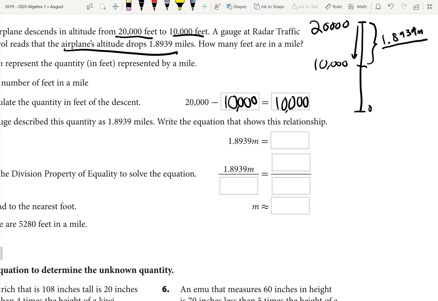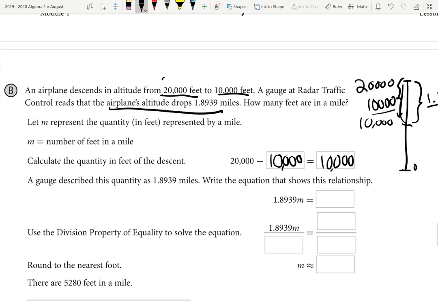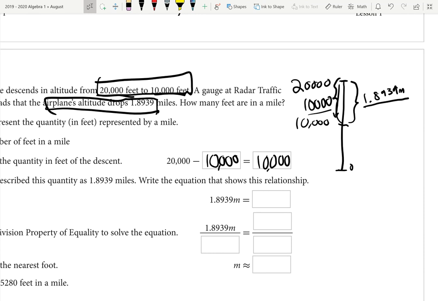So what we're saying is that this 10,000 foot descent is the same thing as the 1.8939 mile descent. It's the same information, just given to us in two different ways. It tells us its descent in feet, and then it tells us the descent in miles. So these are the same thing. 1.8939 miles is the 10,000 feet. They're both the exact same distance.